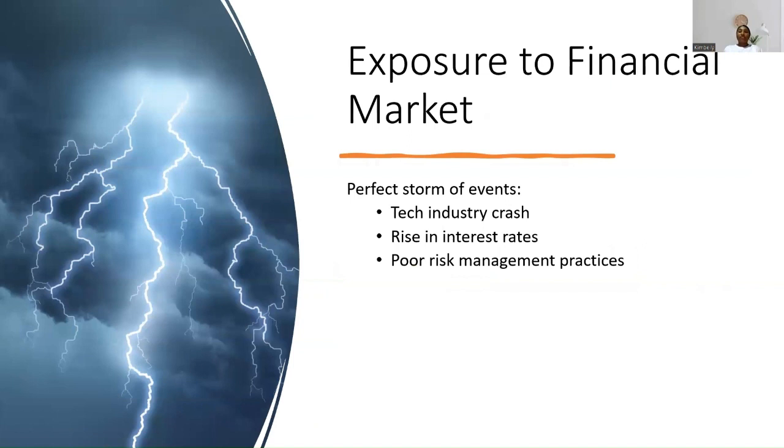These shortcomings made SVB more susceptible to the adverse effects of the market crash. The bank's collapse was significantly influenced by its exposure to the financial market. The collapse was a perfect storm of events. The industry crash, rise in interest rates, and SVB's own poor risk management practices came together to cause the bank's collapse. The lack of diversification in its lending portfolio made SVB more susceptible to a market crash when tech startups were unable to repay their loans during the economic downturn.